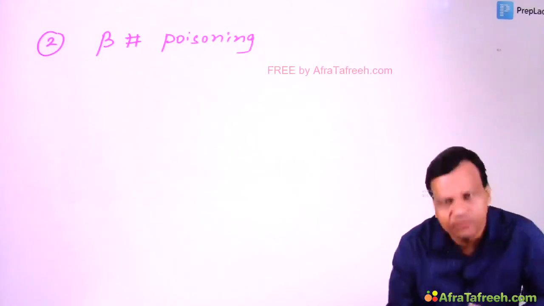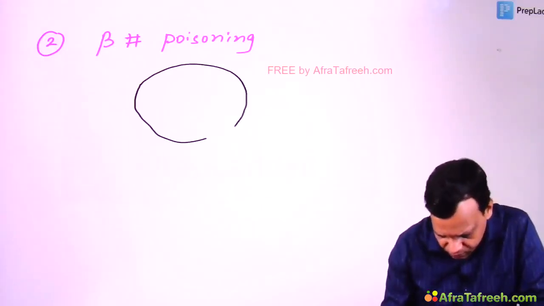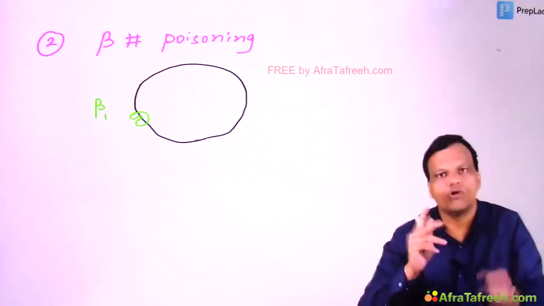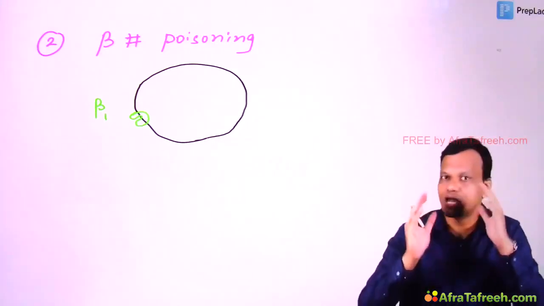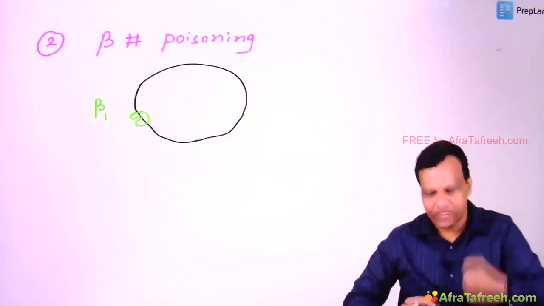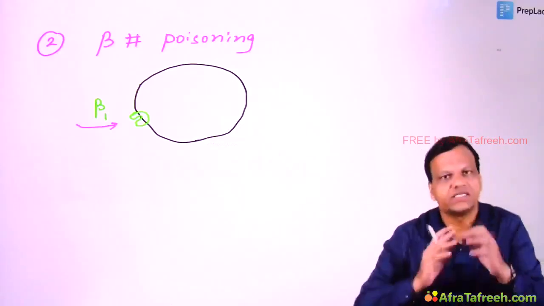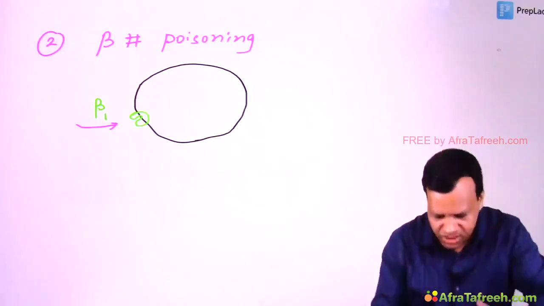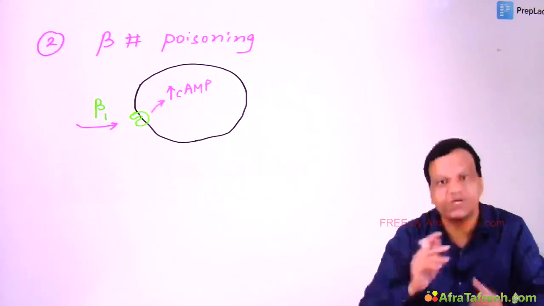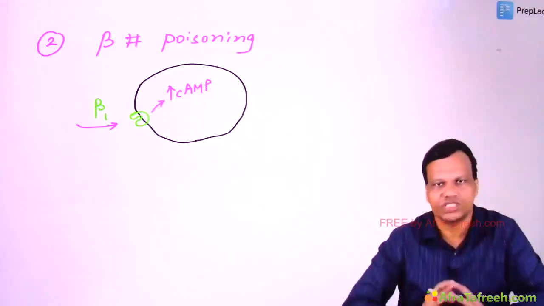The question is how it will work. First we'll try to understand. This is the heart. It contains beta 1 receptors. We all know beta 1 stimulates the heart, but how? When ligands like adrenaline and noradrenaline stimulate beta 1 receptors, which are G protein coupled receptors, through the G protein they stimulate cyclic AMP production. More cyclic AMP is produced, and it is this cyclic AMP which stimulates the heart.